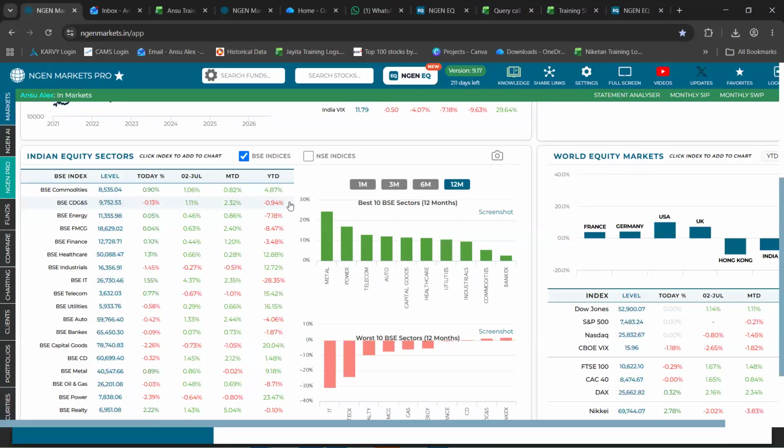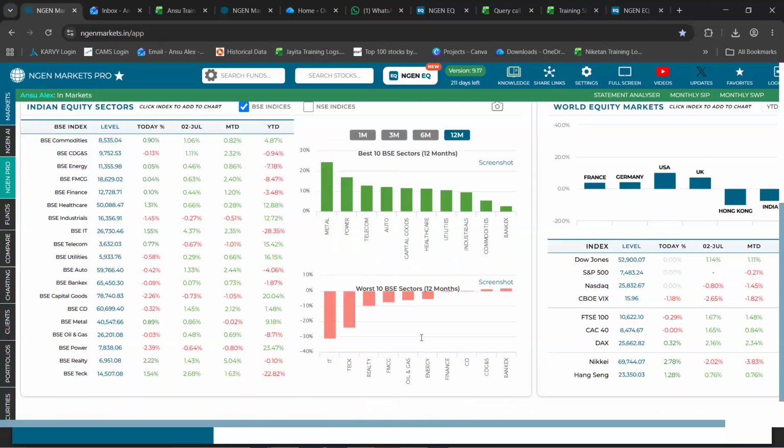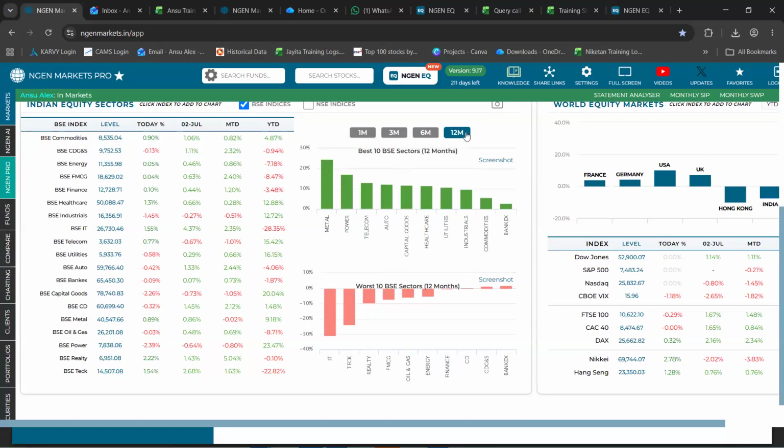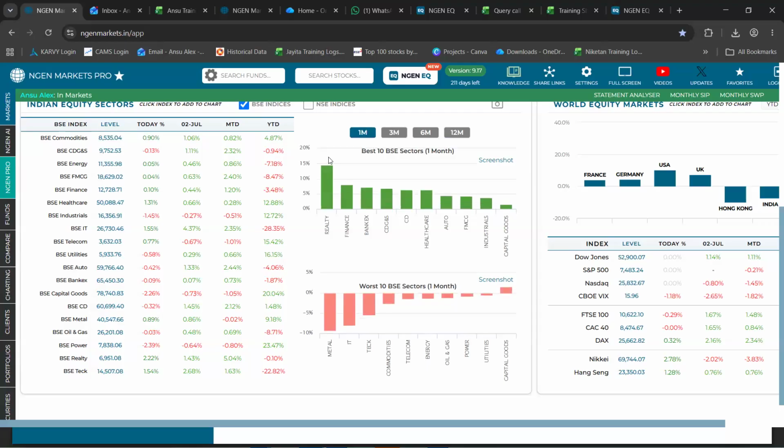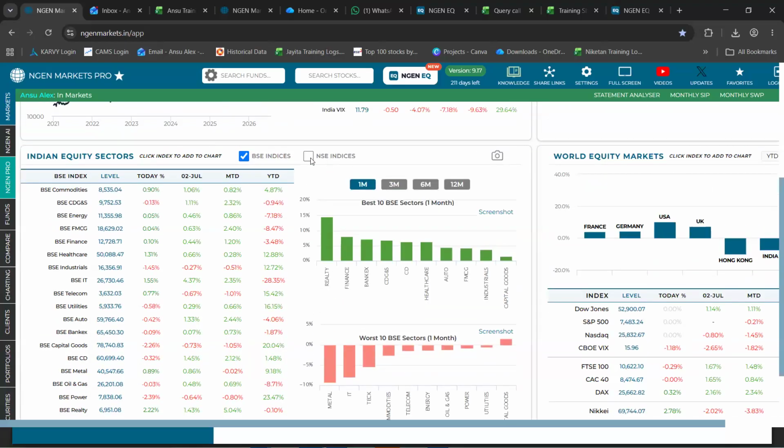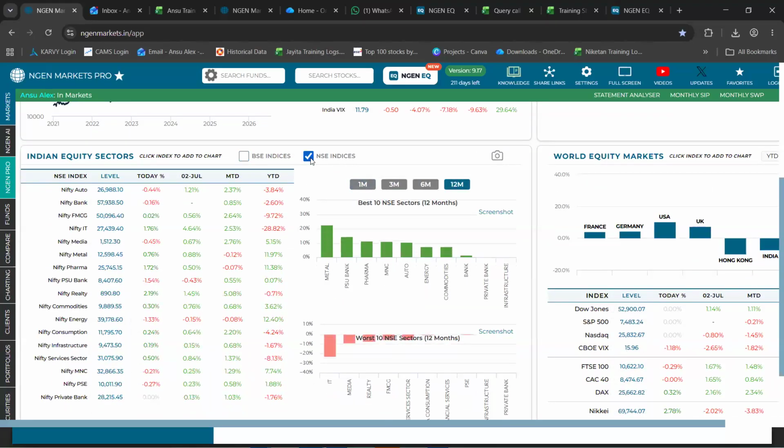Right next to it, you can see the best 10 and the worst 10 BSE sectors for a time period which you can change. By default, it would be 12 months. You have an option to change it to 6 months, 3 months, or 1 year. Further to that, if you want to look only at the NSE indices, you can click on this checkbox for NSE and the data comes up.